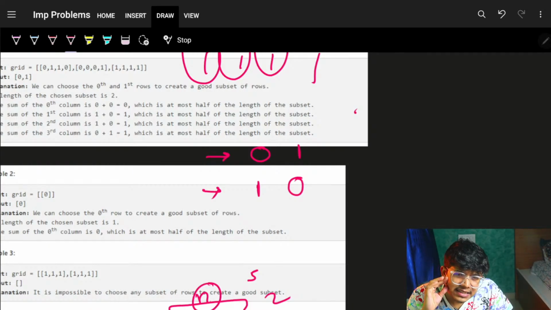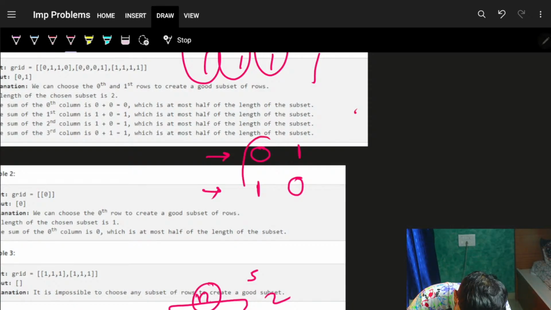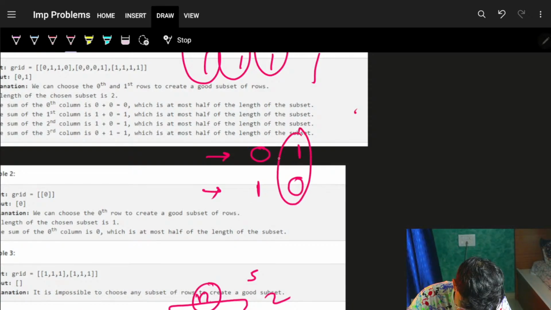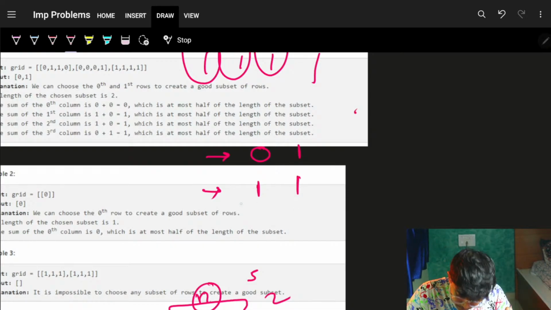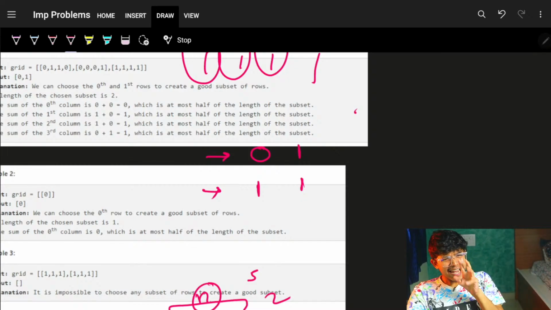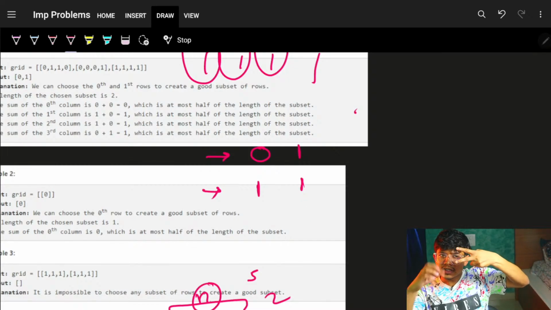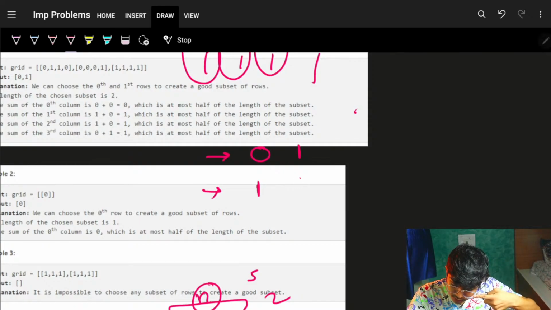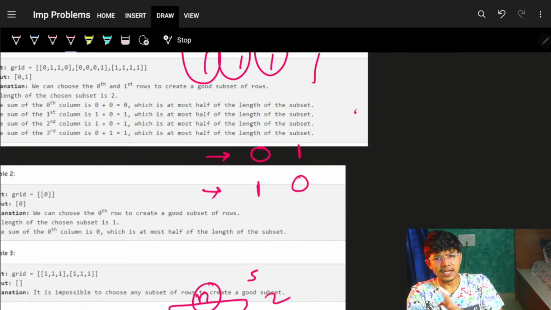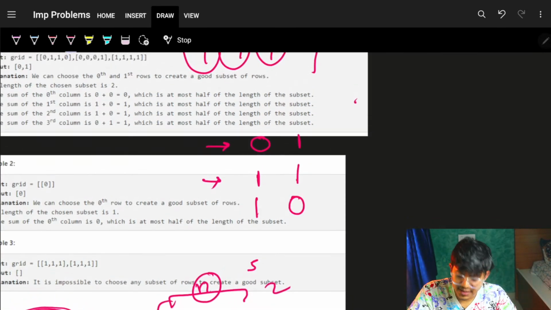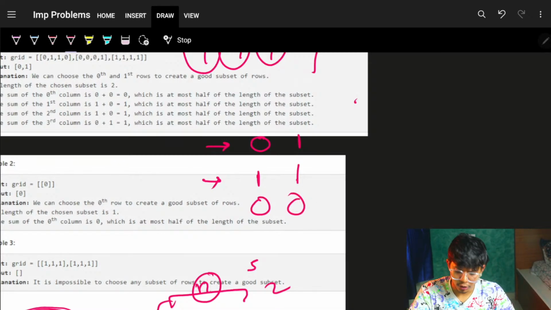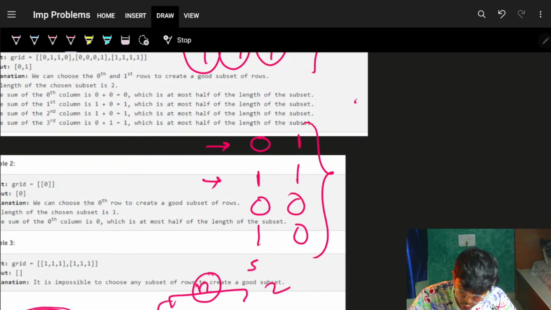And why is that needed? Because for sure, if you're choosing these two rows, then if it would have been a 1, it would become a 2. And you want, since the rows are 2, the sum to be 1. So for sure that 1 should be 0. But let's say you say, okay Aryan, what if I do something like this? If it is a 0, I will say a 1, 0, or a 0, 0, so that you can choose all 4 rows.